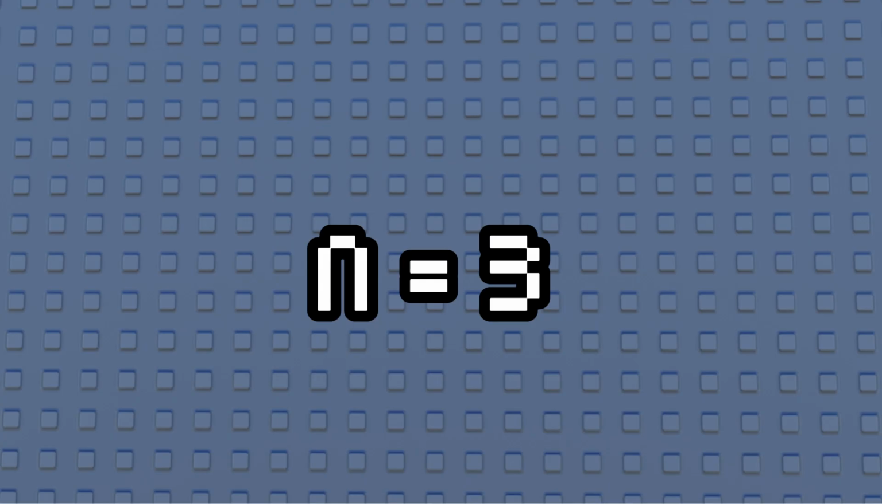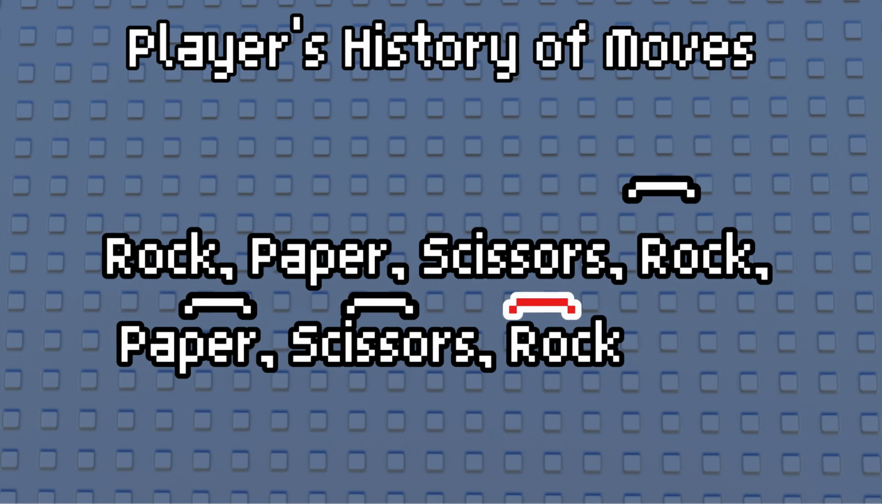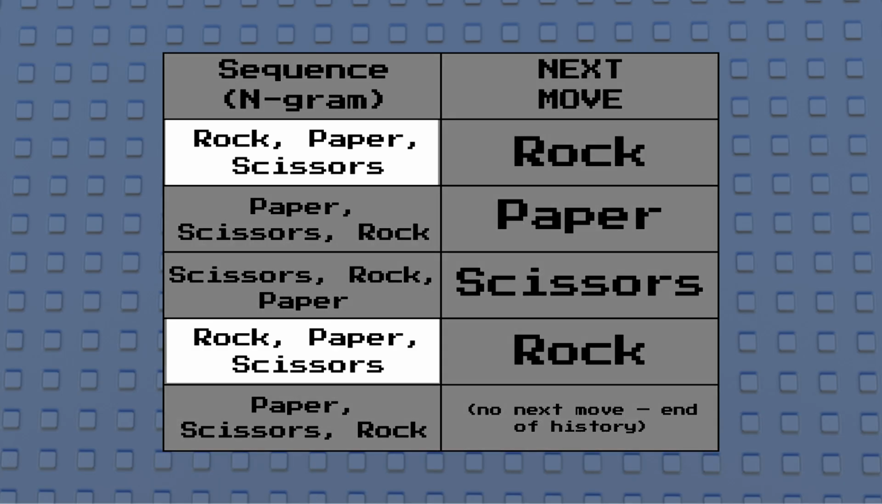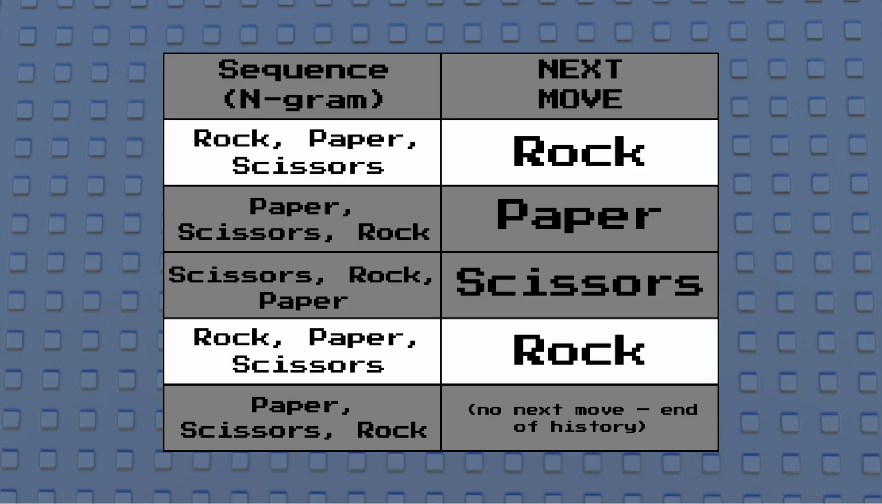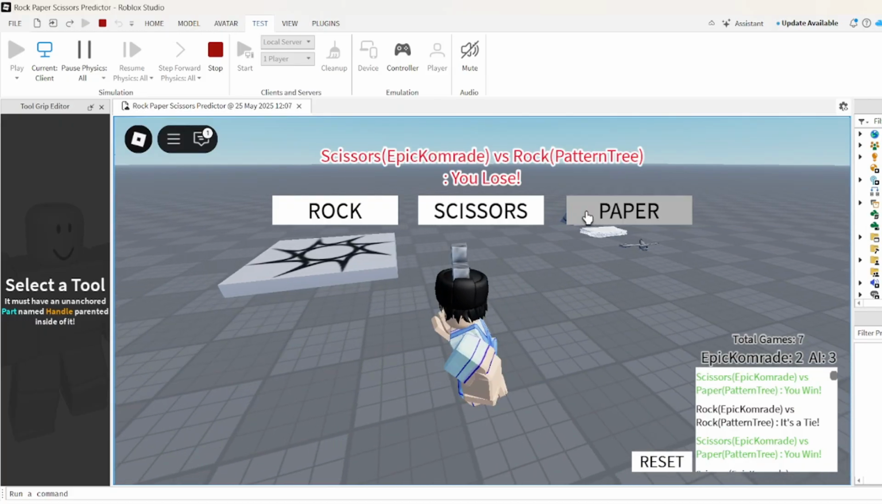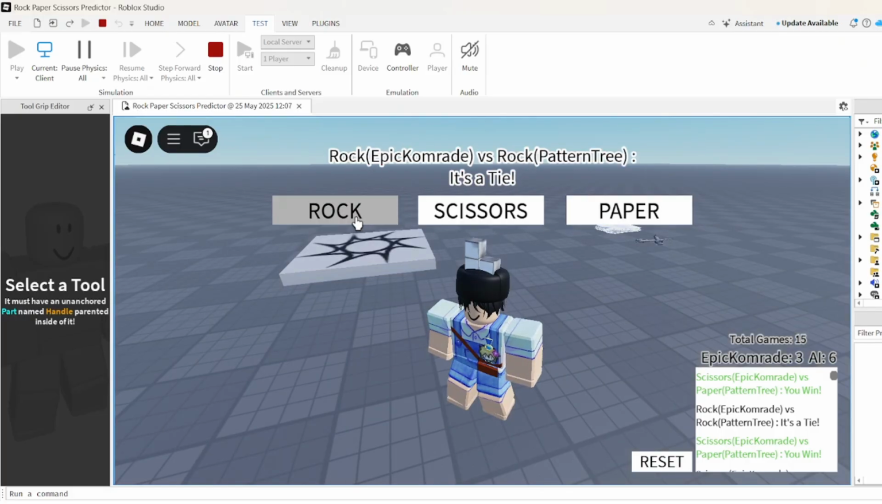Let's set N equals 3. First, the AI slides through your history, looks at every 3 move sequence called an N-gram, and records what came next. It finds that rock, paper, scissors appears twice, and both times the next move is rock. The AI looks up that exact pattern and finds that rock is most likely to come next. The N-gram model is essentially a scaled-up or generalized version of the Markov model.